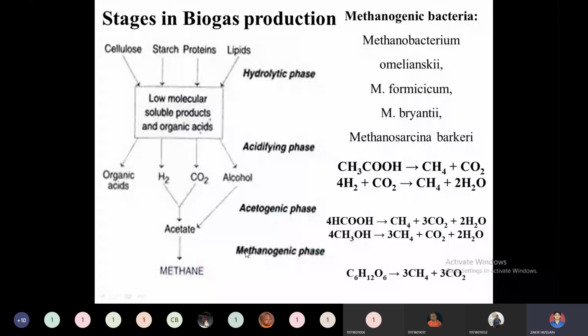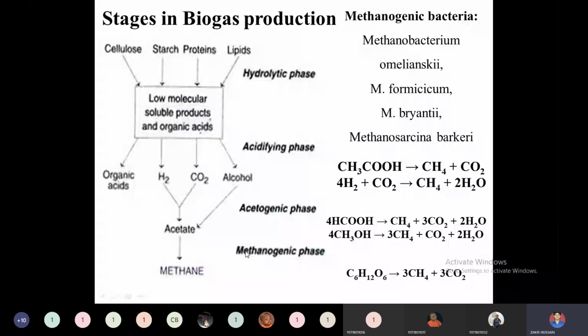Methanobacteria like Methanobacterium omelianskii, M. formicicum, M. bryantii, and Methanosarcina barkeri, these bacterial species are used to convert the acetate to methane. So the conversion of acetate to methane is called the methanogenic phase. There are four phases: the hydrolytic phase, the acidifying phase, the acetogenic phase, and the fourth one, the methanogenic phase.